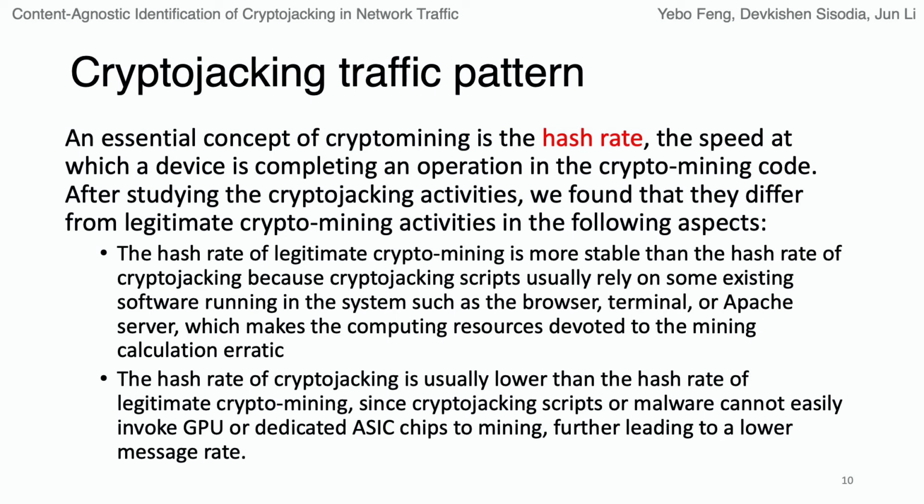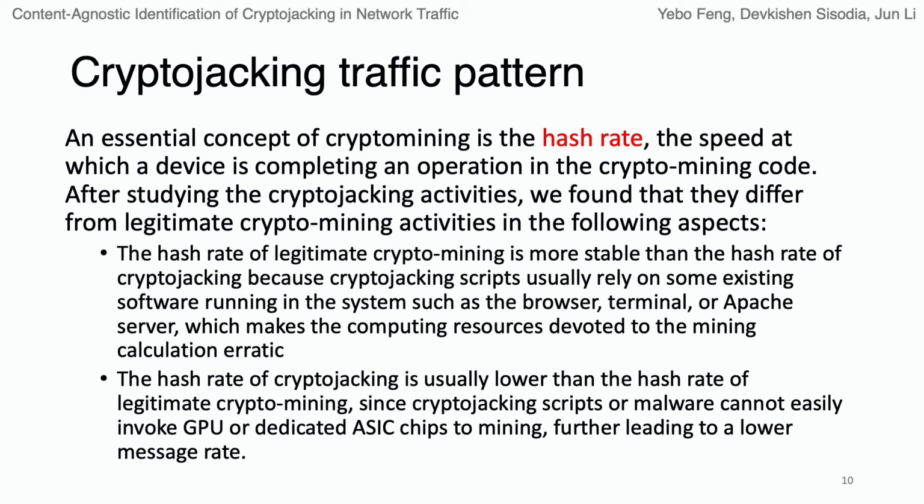After studying the cryptojacking activities, we found that cryptojacking activities differ from legitimate crypto mining activities in the following aspects. First of all, the hash rate of legitimate crypto mining is more stable than the hash rate of cryptojacking, because cryptojacking scripts usually rely on some existing software running in the system, such as a browser or terminal, which makes the computing resources devoted to the mining calculation unstable.